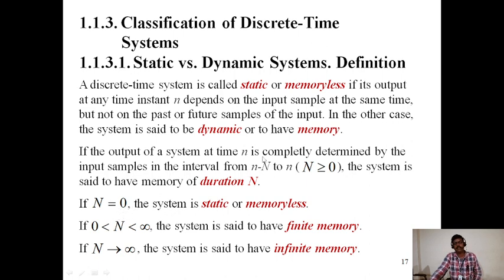If capital N is between 0 and infinity, 0 is less than N is less than infinity, the system is said to have finite memory. If capital N tends to infinity, the system is said to have infinite memory.